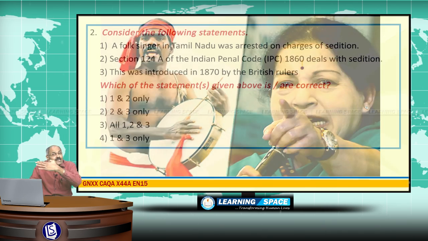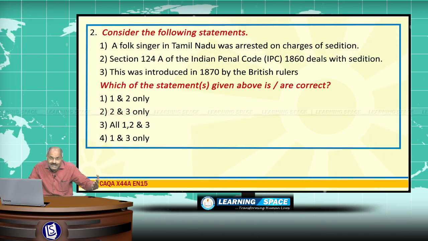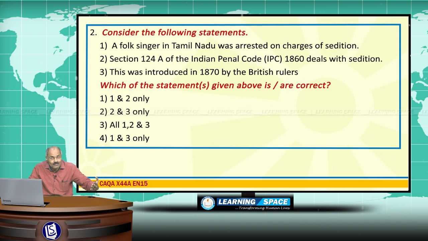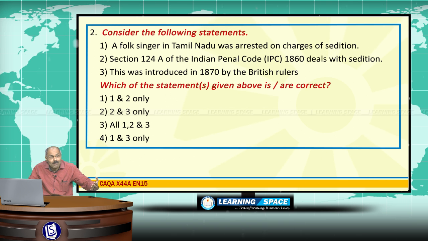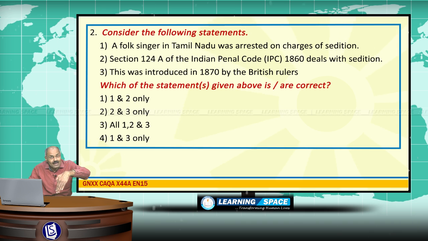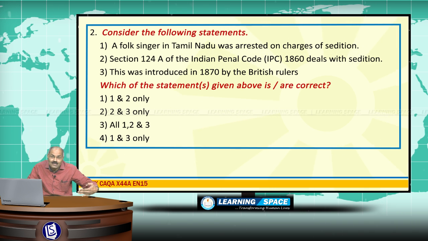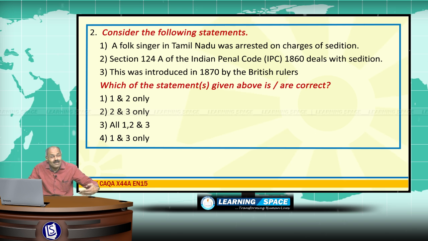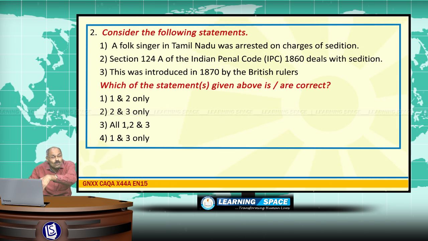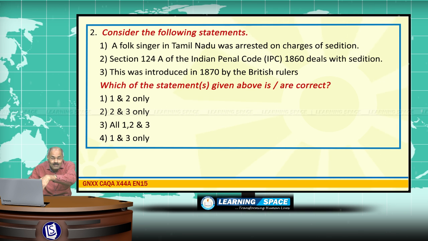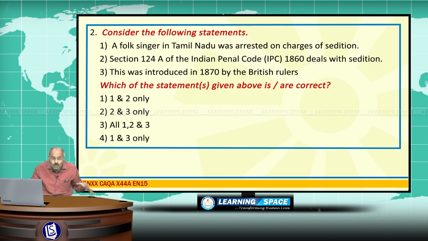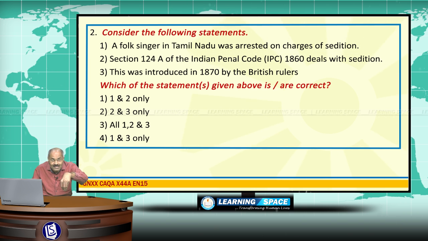Tamil Nadu. And if you look at the origin of sedition, it was introduced as a punishable offence in the year 1870 by the British rulers by incorporating clause 124A in the Indian Penal Code of 1860. The Indian Penal Code specifies punishments for various criminal offences.